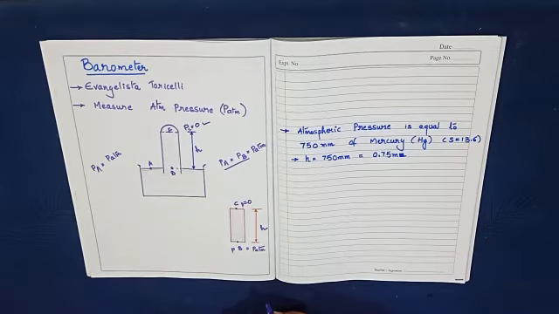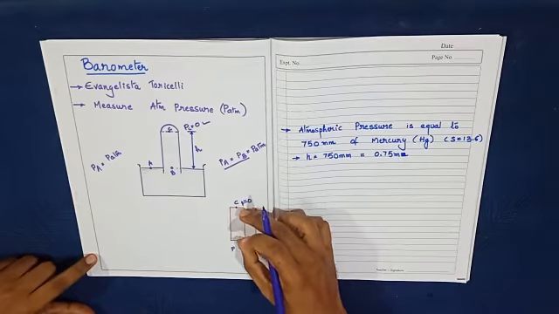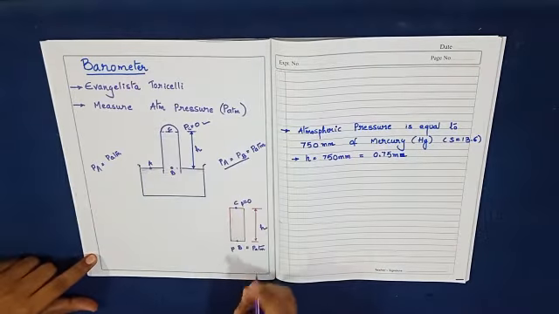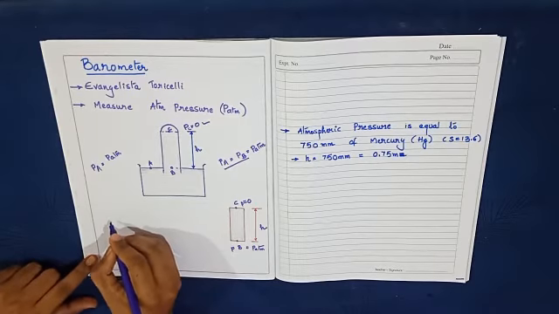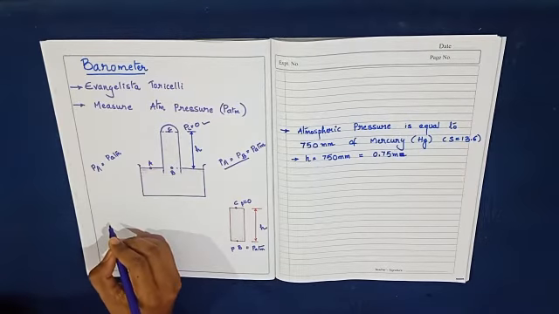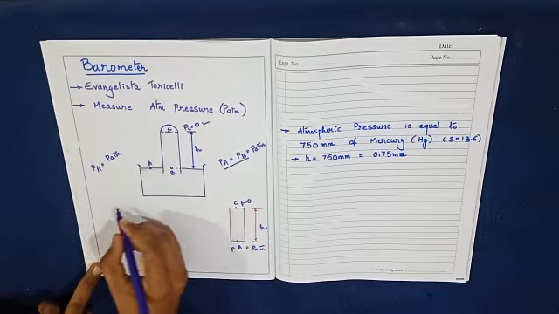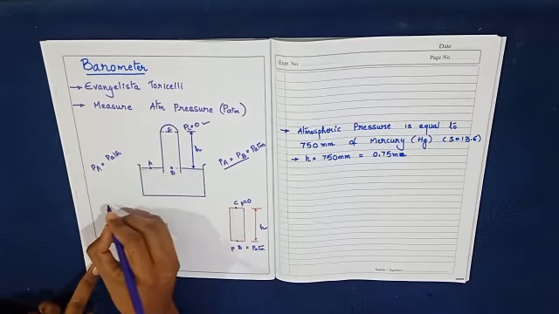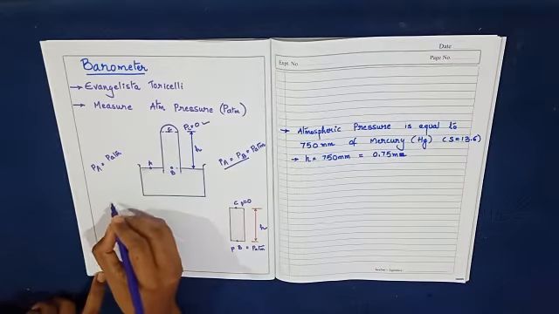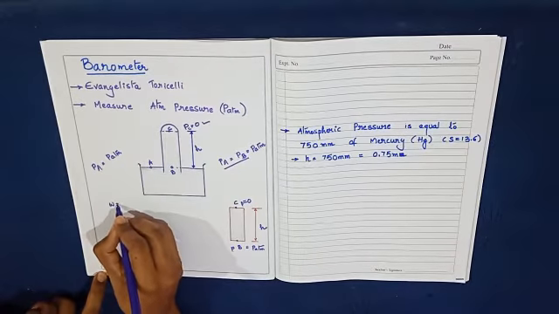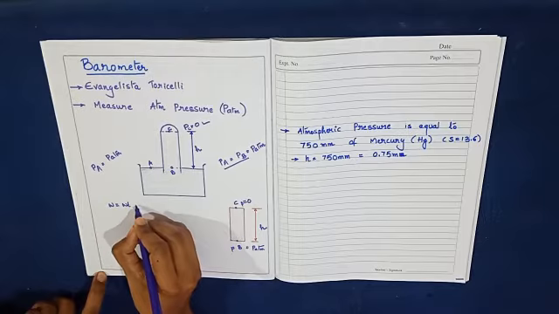Along with that, we have to take the weight of the mercury content which is within the tube. So let us take the weight. When it comes to the weight, we have to convert that weight into the pressure. First I will write down the weight. While calculating the weight, I should use the weight density, that is W. W is the weight density.